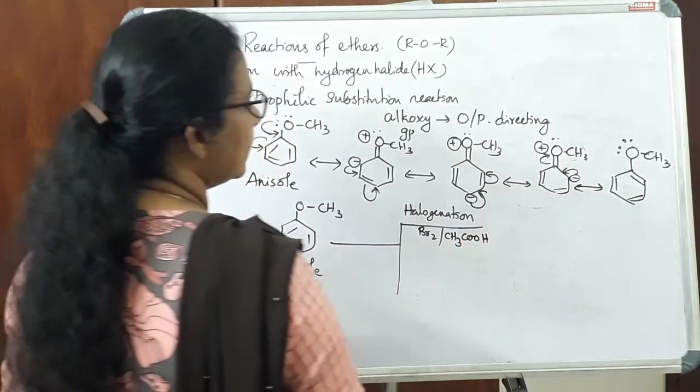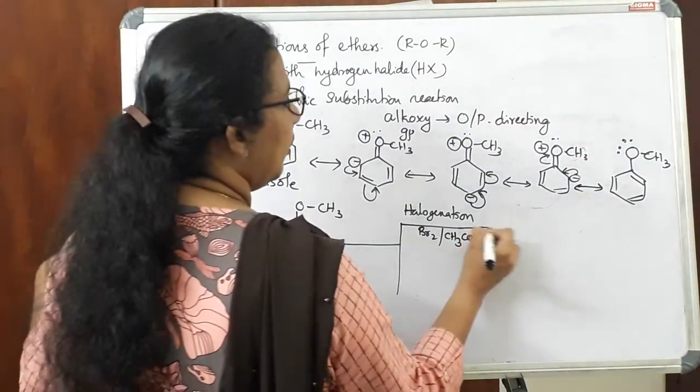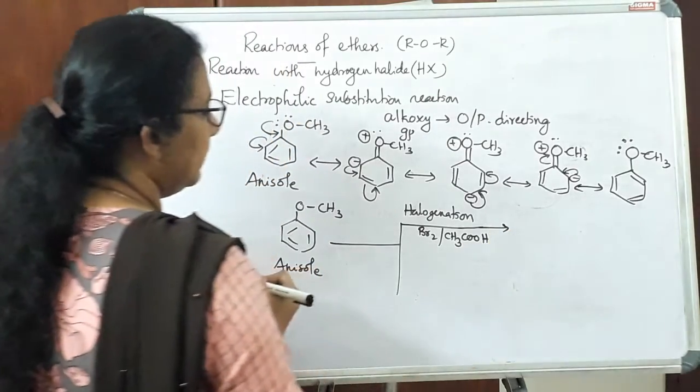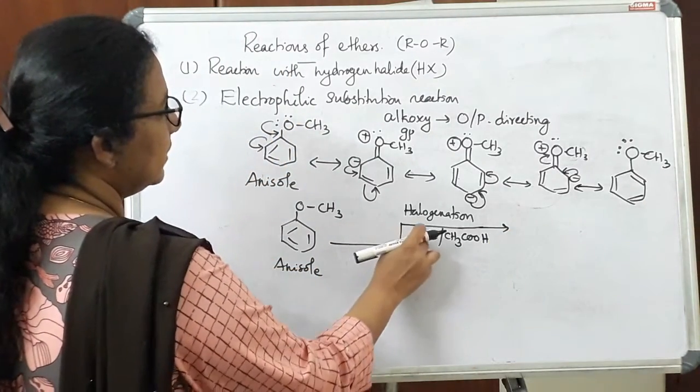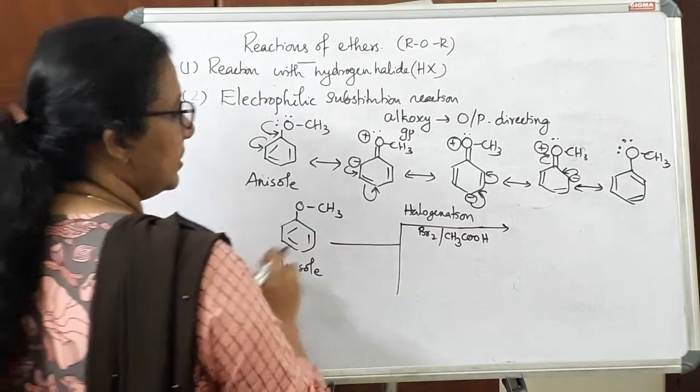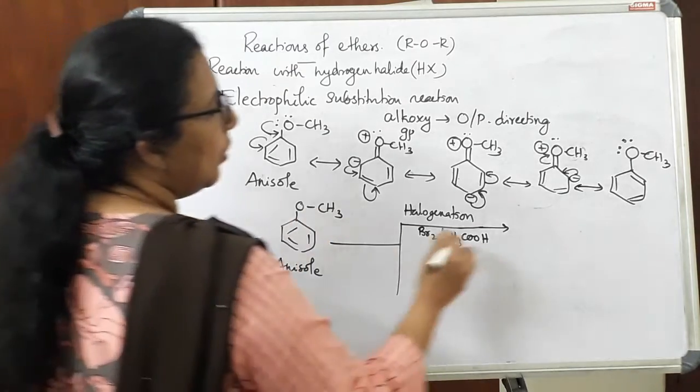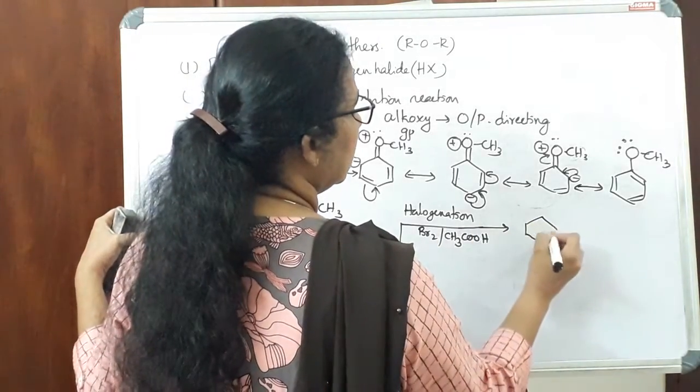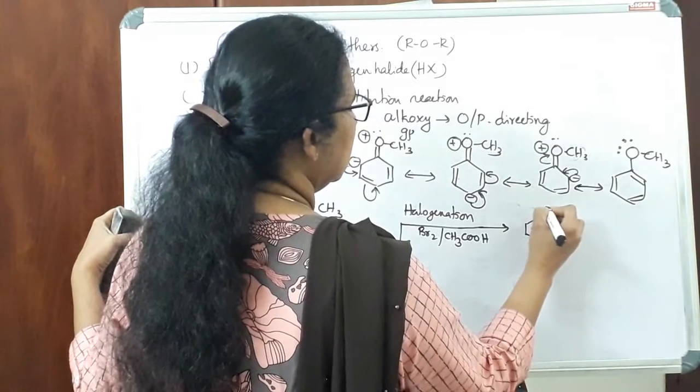So it is bromination. So bromine, that is the electrophile. Br will be the electrophile, and incoming Br will attach to the ortho and para position, since the OCH3 group is ortho para directing. So the product will be, there are two products.